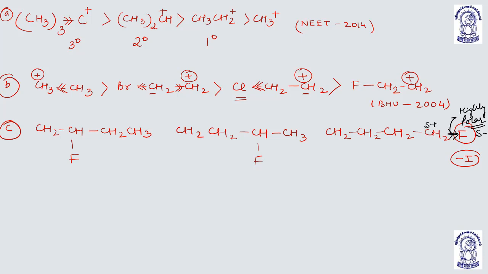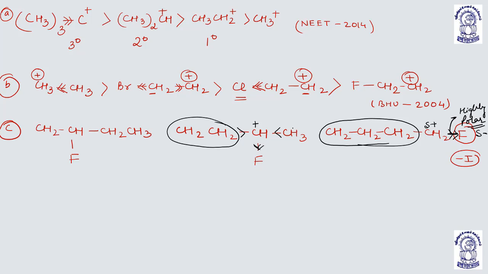So this carbon is basically gaining electrons from this propyl group, and this carbon is a primary. Here the fluorine is attracting the electrons from this carbon, so this carbon will acquire the positive charge, and this positively charged carbon is attached to two other alkyl groups.